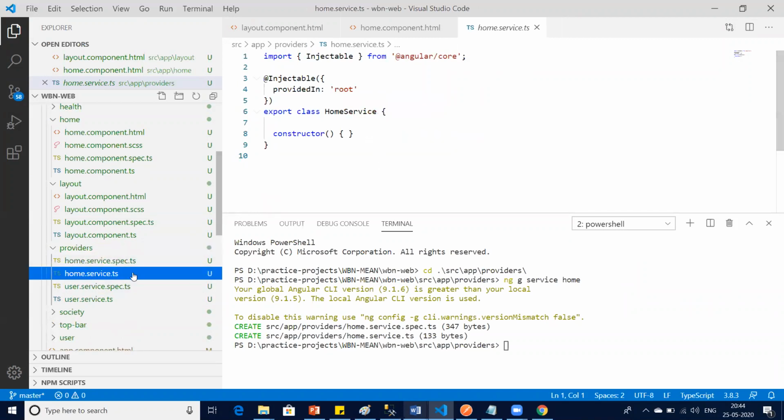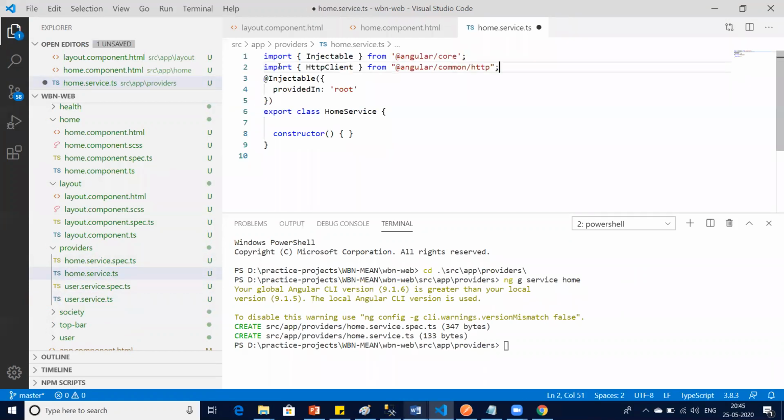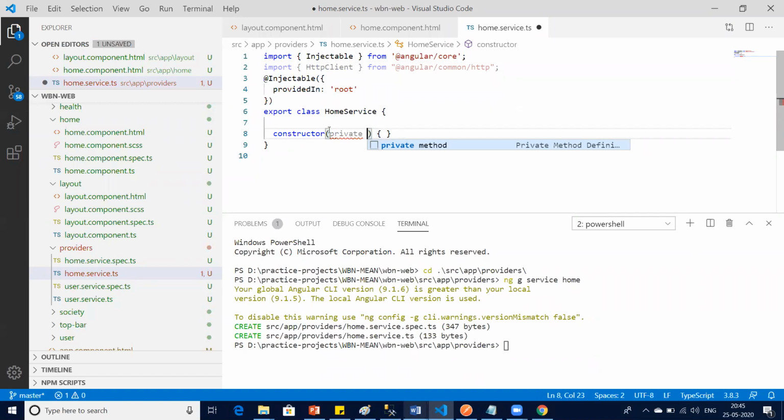So now you are in the service, correct? What you're going to do is the basic thing. This module you need, that's it. Just add HttpClient, correct? Do the dependency injection. If you have done the practice by now, you would have known about it, right? Private underscore http, HttpClient of HTTP type.